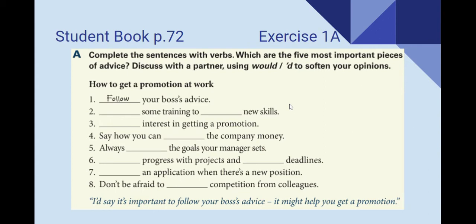Now let's continue. Let's go to student book page 72, exercise 1a. Here, what you need to do is to complete these sentences with verbs. And think about which are the 5 most important pieces of advice. For example, you follow your boss's advice. You have or get some training too. New skills. Pause the video while you complete this.